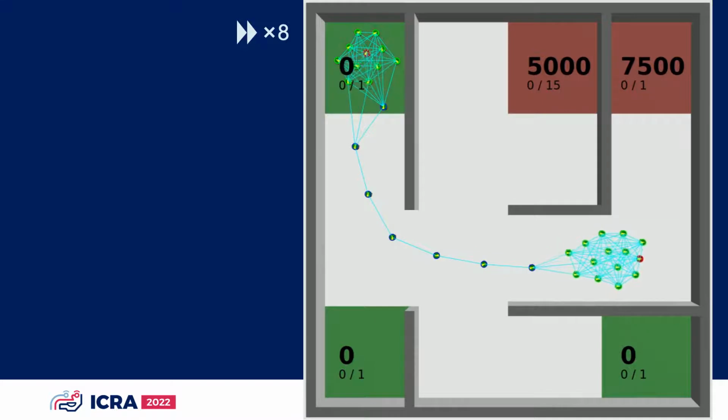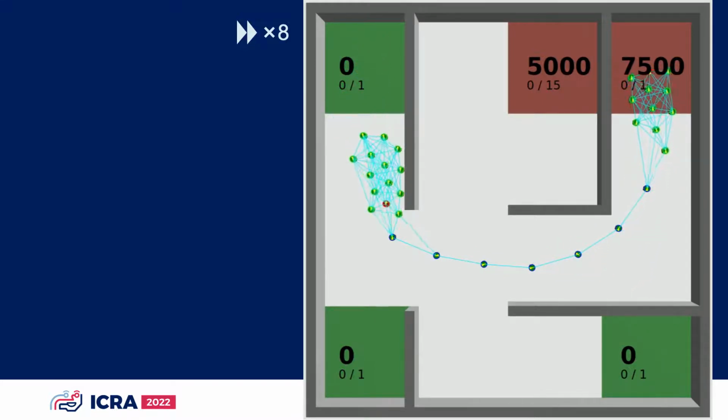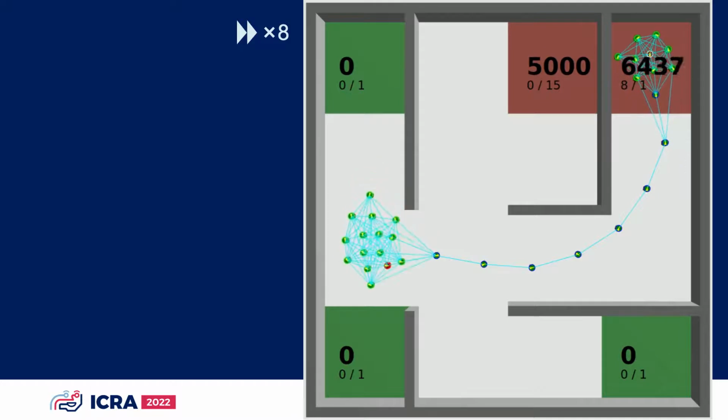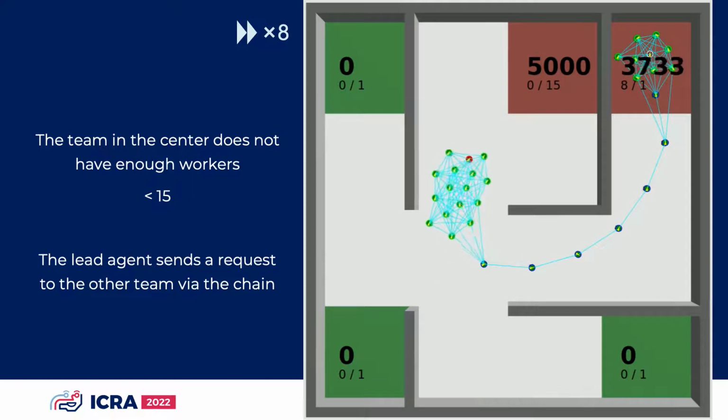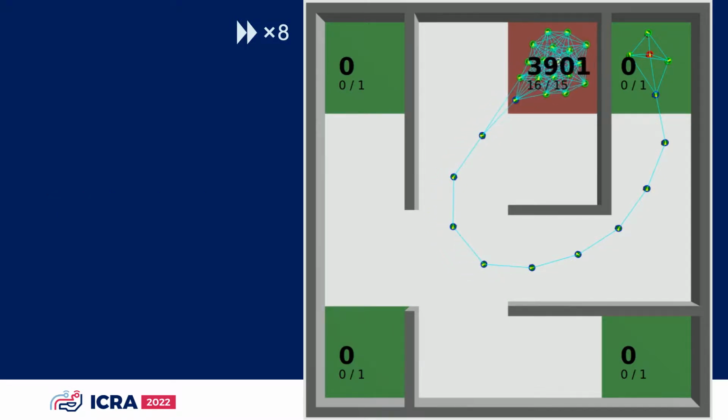Apart from maintaining communication, the robot chain is also used to rebalance the number of robots in each team. Here, the task in the center requires at least 15 workers to complete. The lead agent sends a message requesting more workers to the other team. The lead agent in the other team receives this message via the chain and decides to send 5 workers. These workers will travel along the chain to reach the team on the other side, which then satisfies the required number of workers for the task.